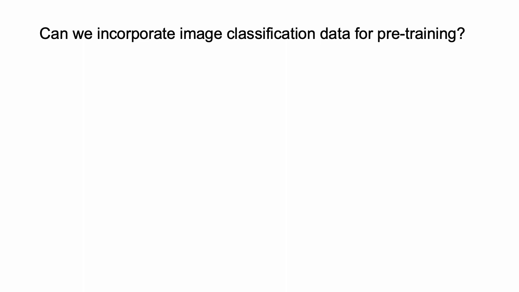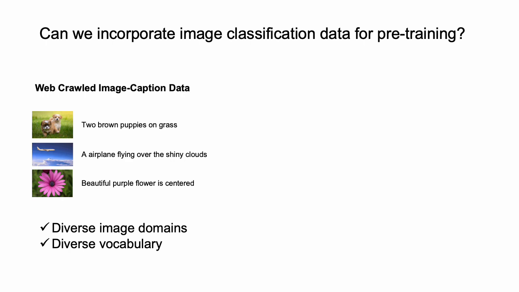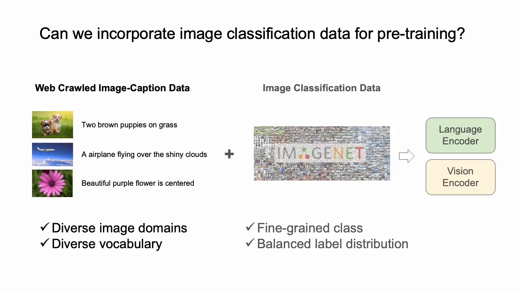In this research, we focus on improving the zero-shot recognition performance of the vision language contrastive learning model. To do that, we consider leveraging the complementary benefit of image caption dataset and image classification dataset. Image caption dataset covers a wide range of image domains and languages, which is essential in zero-shot recognition. Compared to the image caption dataset, the large-scale classification dataset such as ImageNet covers fine-grained classes, and they have balanced label distribution. Then leveraging the complementary benefit of two datasets should improve the zero-shot recognition performance of the trained model. In this research, we propose a new approach to unify two datasets.